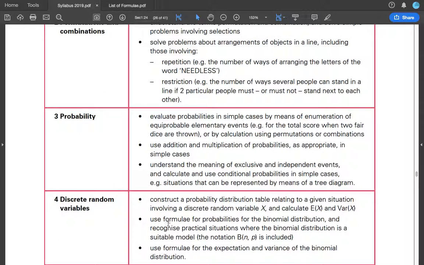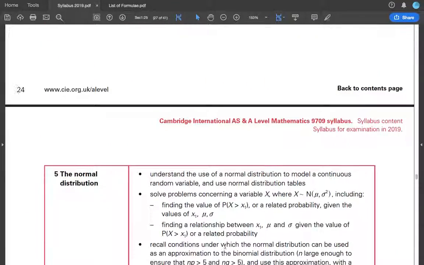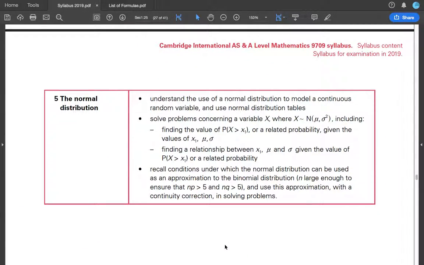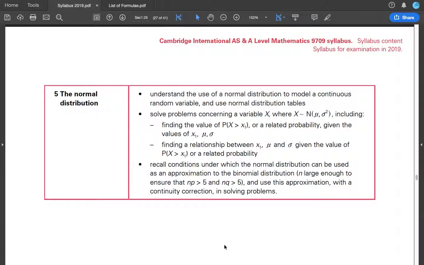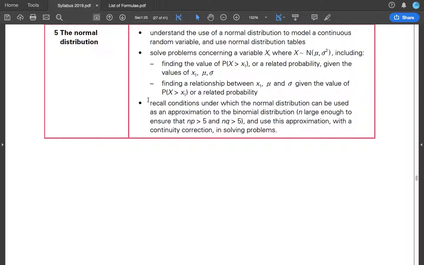And so on. Probability. Evaluate probability in simple cases by enumeration of equiprobable elementary events. Basically it means you must be able to calculate the total score, the total expected score, and so on using probability. Use addition and multiplication as appropriate, and so on. The normal distribution. Understand the use of a normal distribution. Solve problems concerning a variable x, including this. Recall conditions under which the normal distribution can be used as an approximation to the binomial distribution. You must have finished your syllabus already.